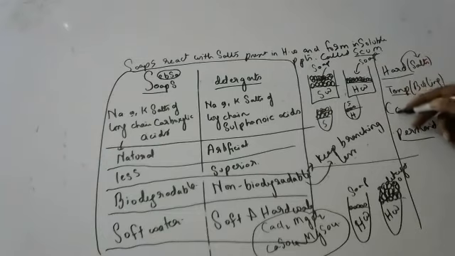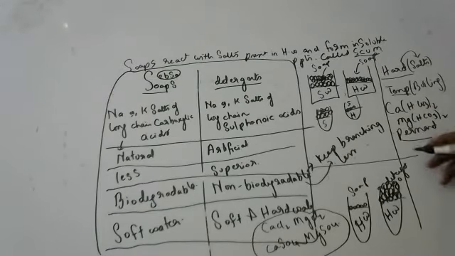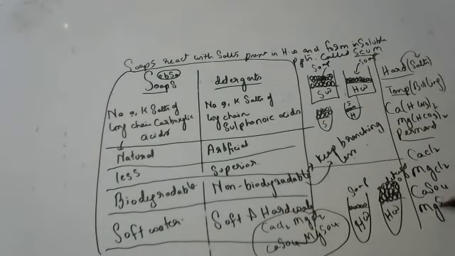Temporary hardness is caused by calcium bicarbonate and magnesium bicarbonate, whereas permanent hardness is caused by calcium chloride, magnesium chloride, calcium sulfate and magnesium sulfate. Permanent hardness is difficult, children. We cannot remove it just by boiling. We have to use different methods like the ion exchange method, the Clark's method, and the zeolite method. These salts cause permanent hardness, and these two bicarbonates cause temporary hardness.